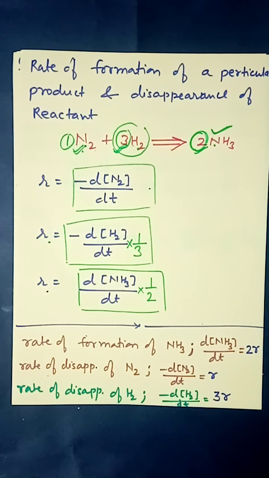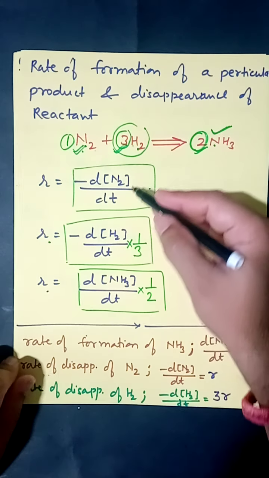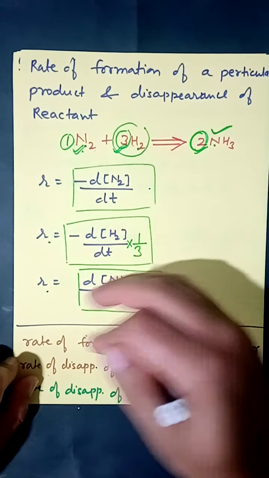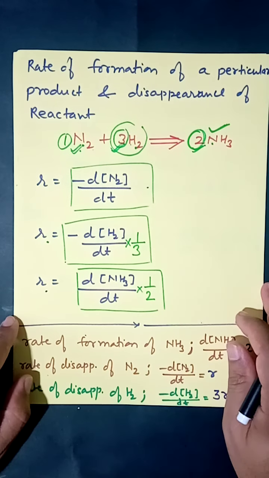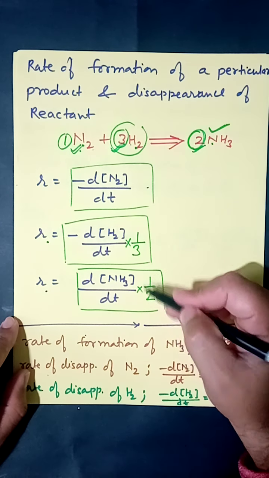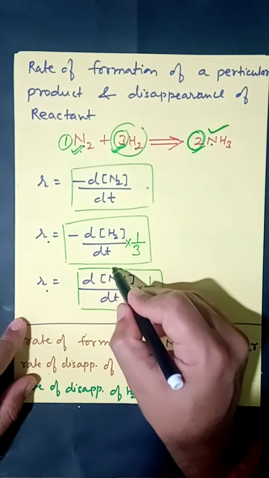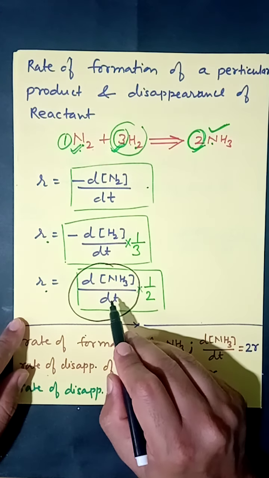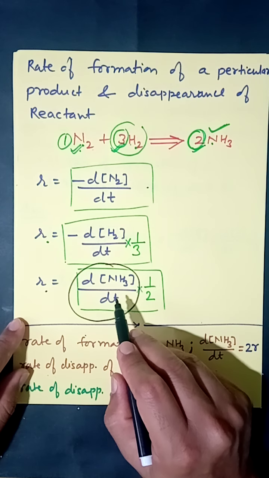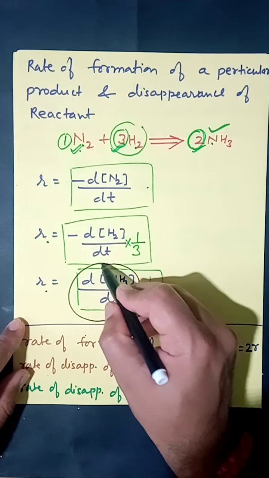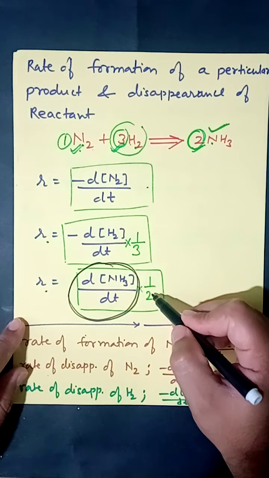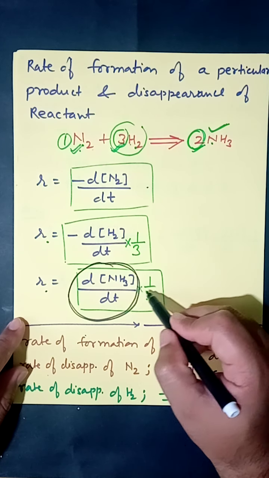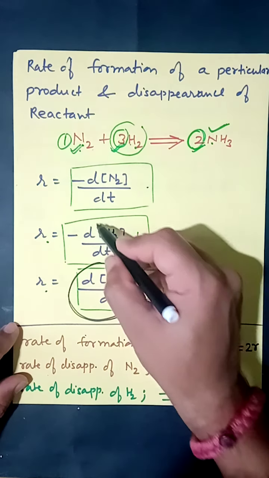Now a very important point from the examination point of view: this enclosed green box represents the rate of reaction. But if I exclude this stoichiometry number, then the remaining part, like this one, is known as the rate of formation of ammonia. I repeat, excluding the stoichiometry coefficient, this is known as the rate of formation of ammonia.